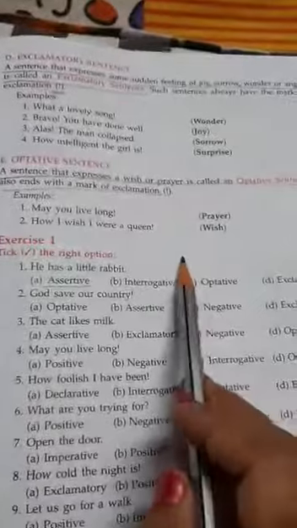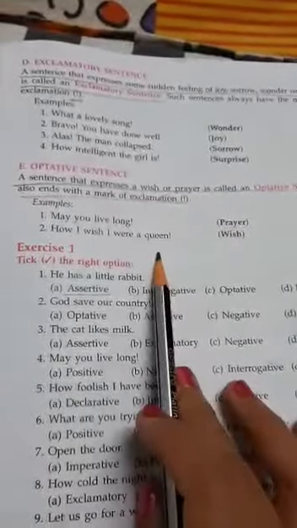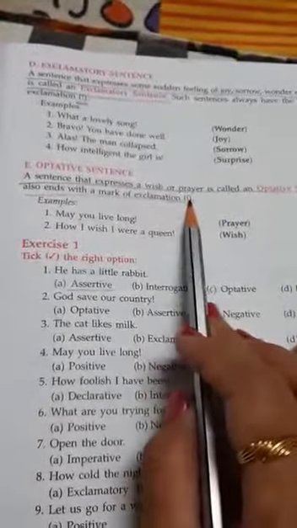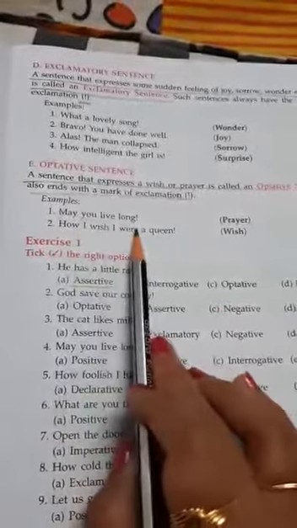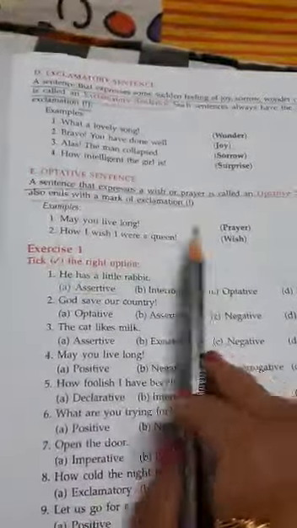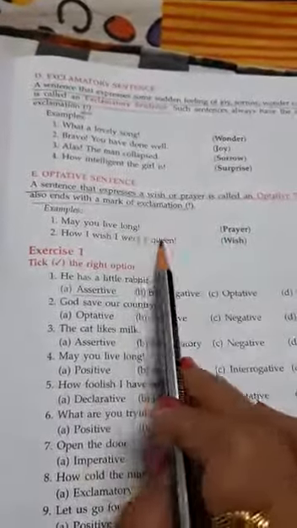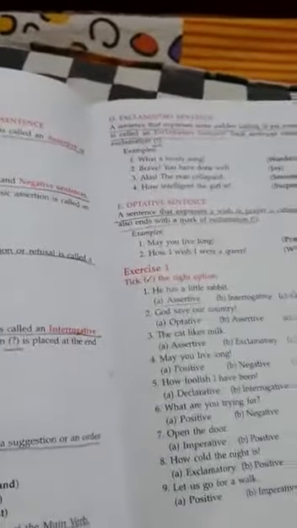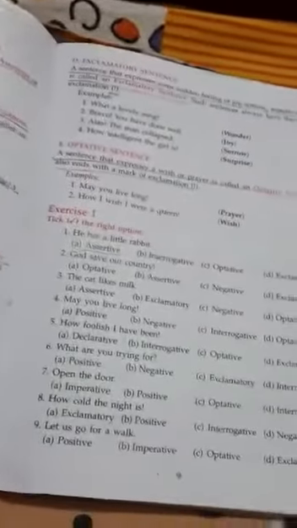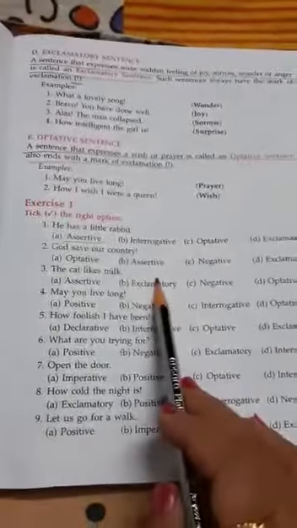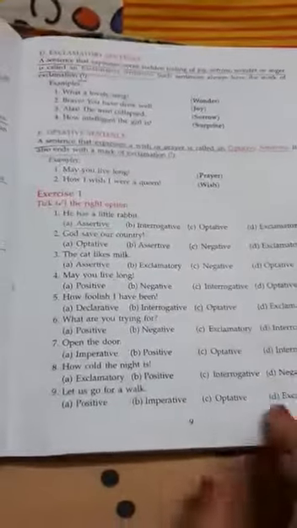Now come to optative sentences. In optative sentences, we express a wish or a prayer. Like, may you live long. It's a prayer. So it will come under optative sentences. And how I wish I were a queen. It is a wish. So it will also come under optative sentences. So students, I hope it is clear to you what is a sentence and what are the types of sentences. Now you do this exercise 1 and later on we'll tally this exercise.